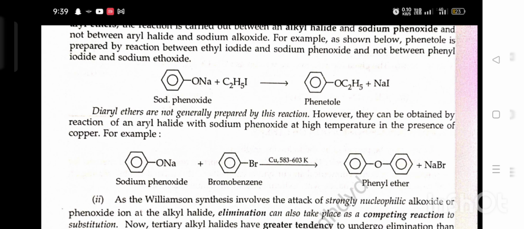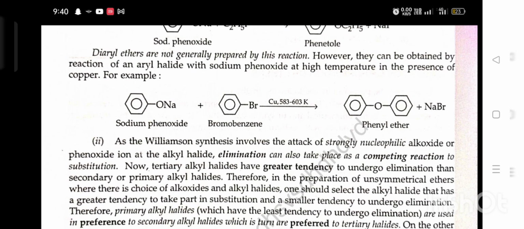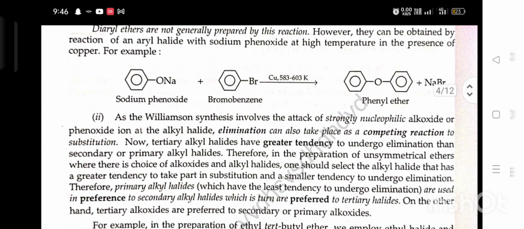Diaryl ethers are not generally prepared by this reaction. However, they can be obtained by the reaction of aryl halide with sodium phenoxide at high temperature in the presence of copper. For example, sodium phenoxide plus bromobenzene in the presence of copper at 583 to 603 Kelvin gives diphenyl ether plus NaBr. Second, as Williamson synthesis involves the attack of a strongly nucleophilic alkoxide or phenoxide ion at the alkyl halide, elimination can also take place as a competing reaction to substitution.